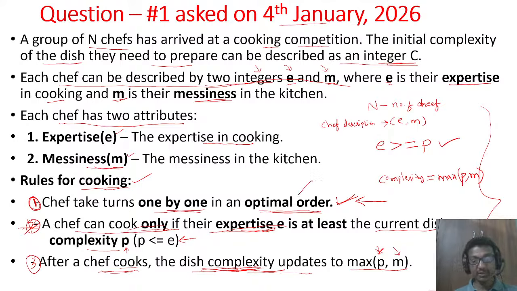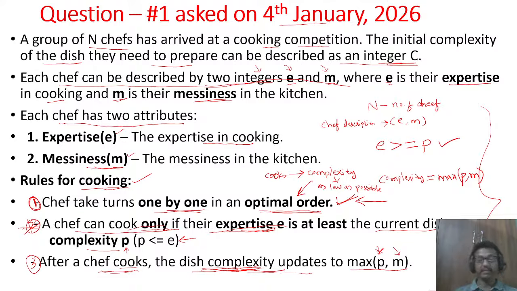So what does this optimal order indicate? If a chef cooks a dish, the complexity of the dish should not increase. He should keep the complexity as low as possible, so that we can let the maximum number of chefs cook the dish.